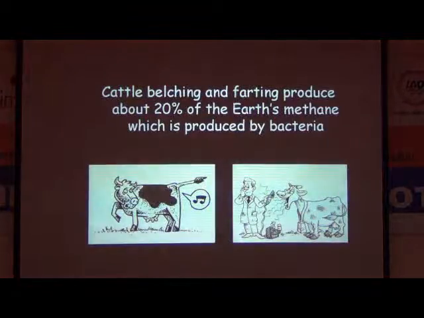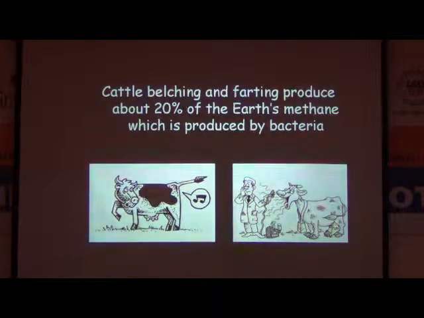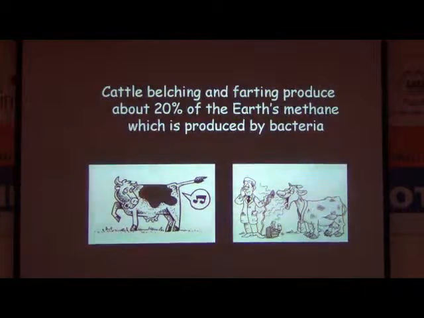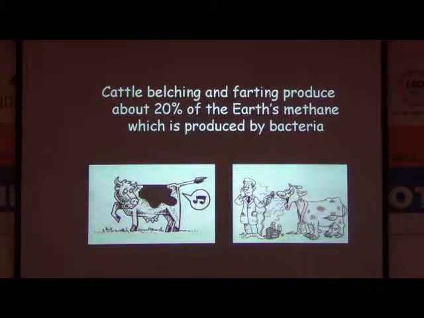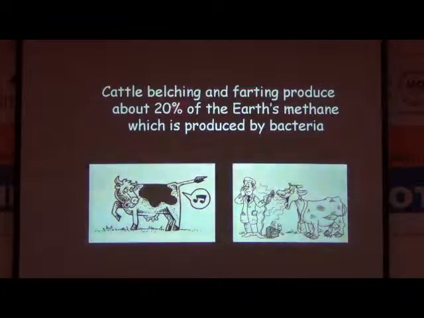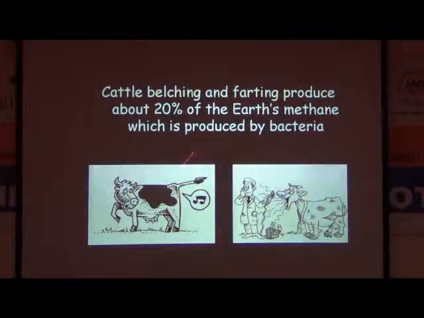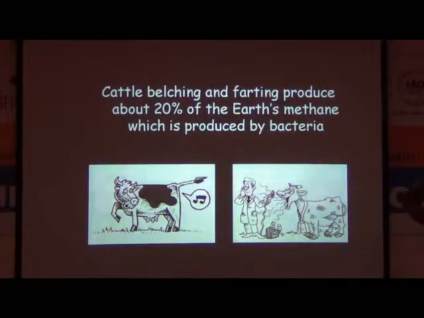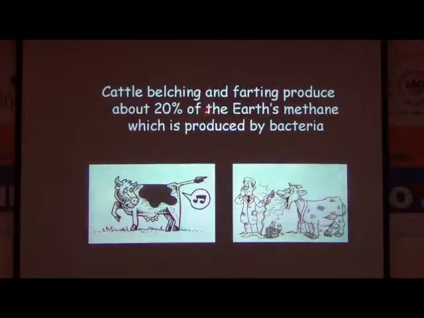Next. Cattle belching and farting. Air comes out from two places of the body, everybody knows. So belching and farting, you can check the dictionary meaning, I have shown the figure. You can understand very well. They produce approximately 20% of the earth's methane, which is produced by bacteria. I have shown animals only, but we are also contributing a lot. Next.